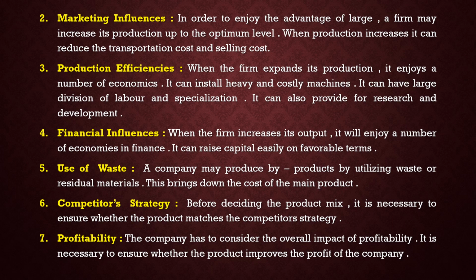Fourth one, financial influence. When the firm increases its output, it will enjoy a number of economies in finance. It can raise capital easily on favorable terms. That means when the firm increases output, they benefit in finance also. Their finance can be used on good terms or in a favorable way. Fifth one, use of waste. A company may produce by-products by utilizing waste or residual materials. This brings down the cost of many products.